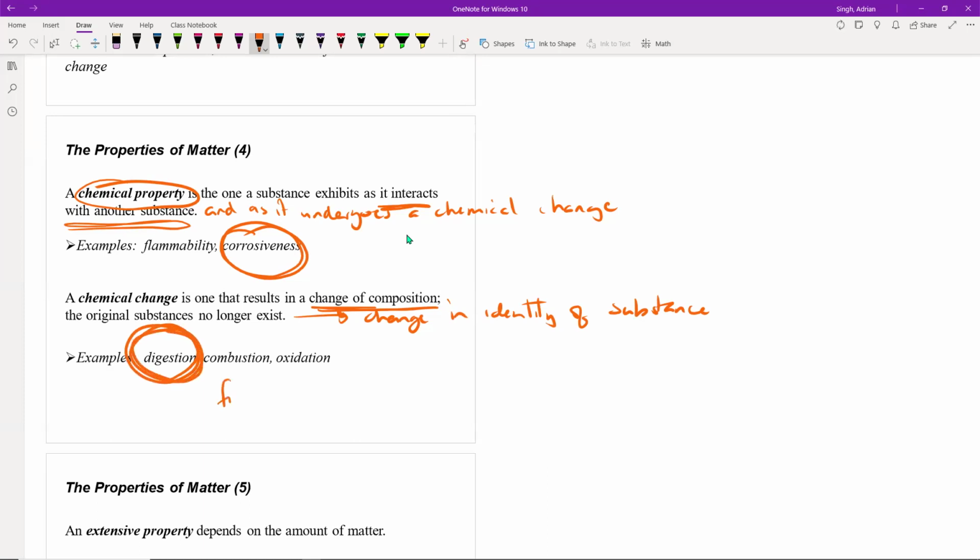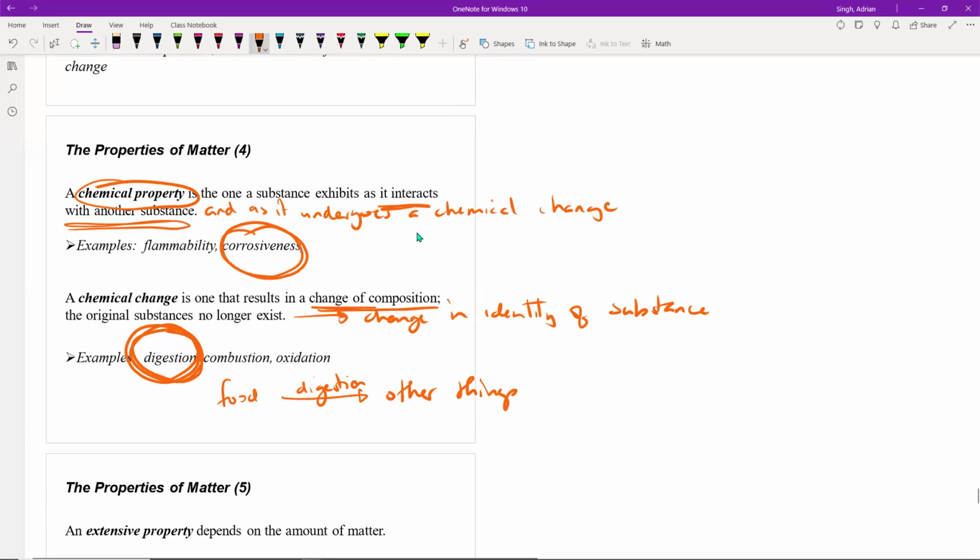As food undergoes digestion, as you probably know from experience, it's not food at the end. It changes into other things. It gets broken down into carbon dioxide, which you exhale, and as a result of that process, a bunch of energy is generated. So this would be an example of a chemical change.